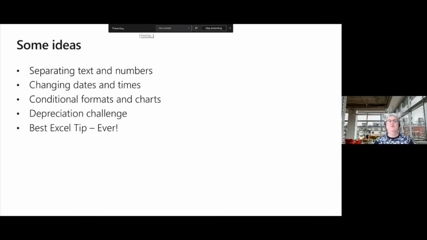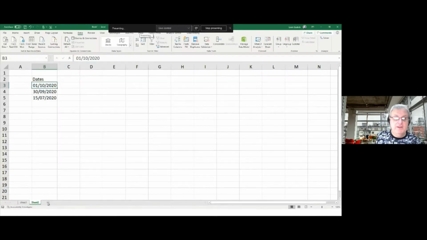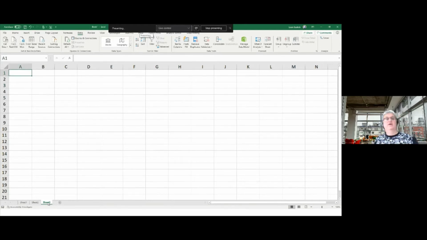The next one is a question I saw in the tech community about conditional formatting in charts. Can you actually put some conditional formatting in? Well, let's see with some tips along the way, shall we? So, my brief was don't start with any example, do everything from scratch. So I'll save this file and put it up afterwards.